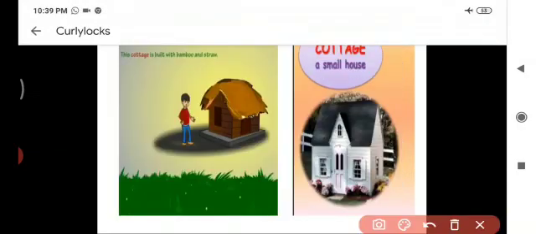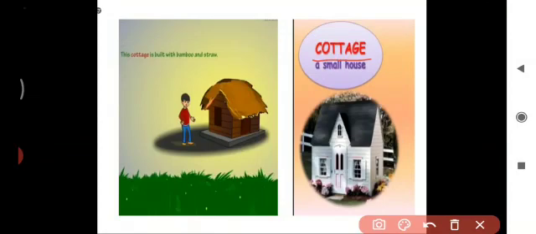The next word is cottage. Cottage. What is the meaning of cottage? It is a small house. The sentence for that is, this cottage is built with bamboo and straw.